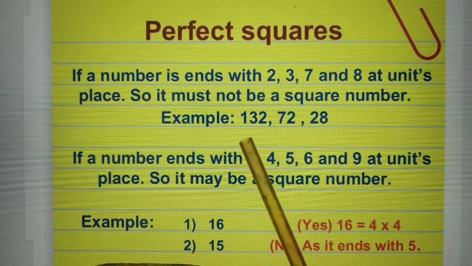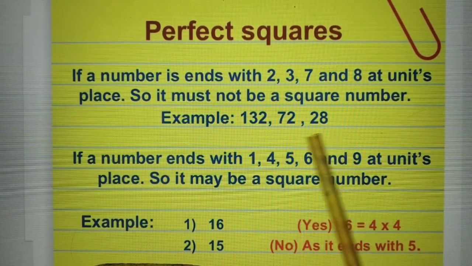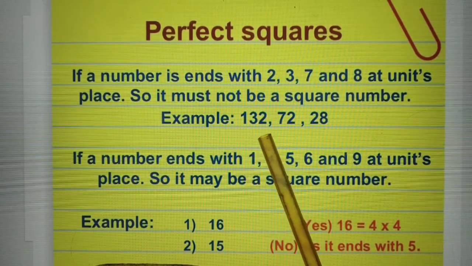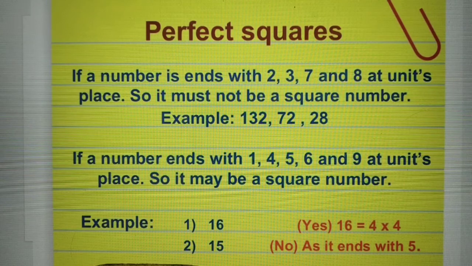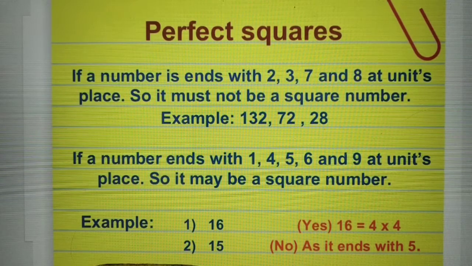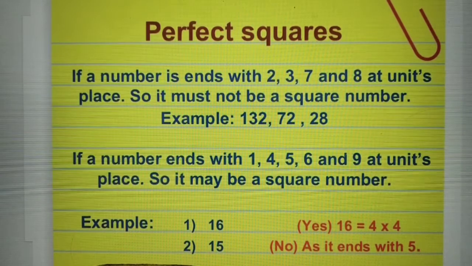So for example, we are given 132. Is 132 a perfect square or not? A perfect square means a number that is the square of some number. For example, 2 squared is 4, so 4 is a perfect square. Similarly, 9 is a perfect square, 25 is a perfect square, 36 is a perfect square.